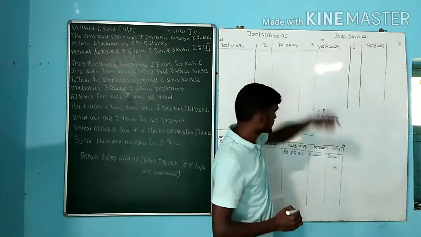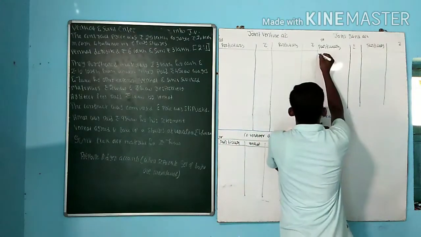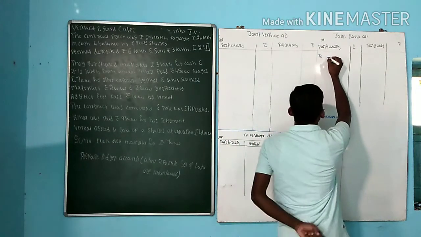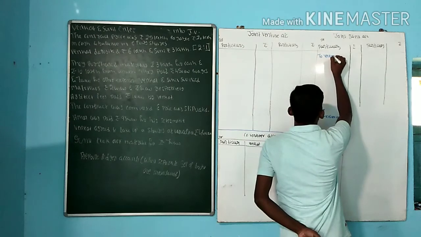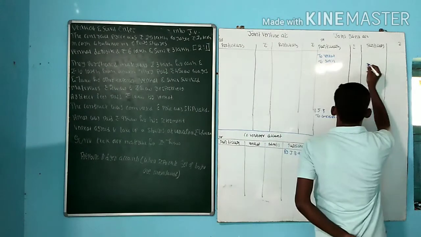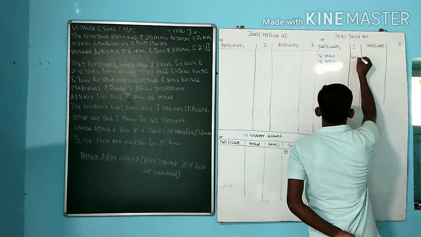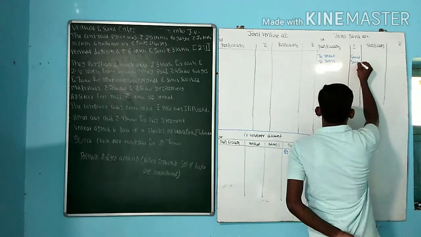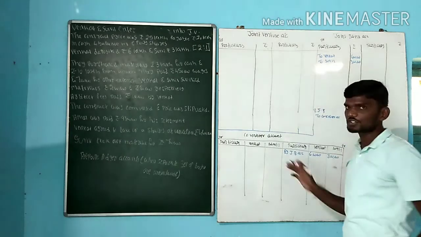Next one, opposite joint bank, it will become to Venkat, then to Sunil. How much Venkat? 6 lakh. Sunil 3 lakh. First entry over.